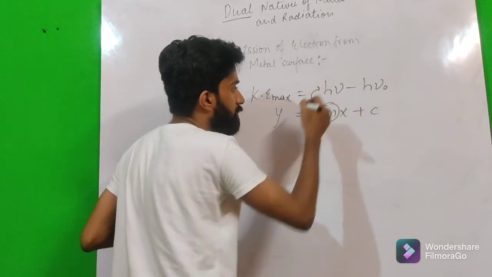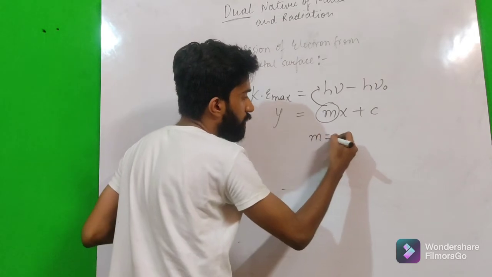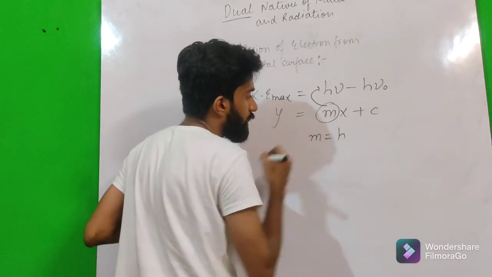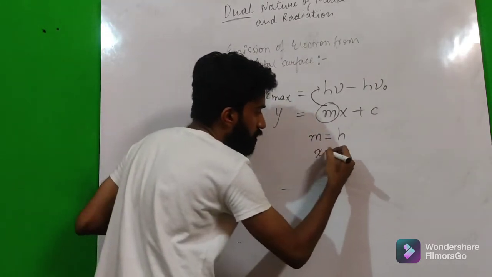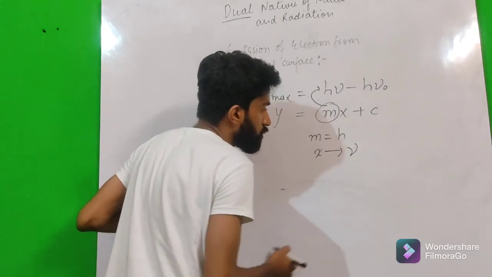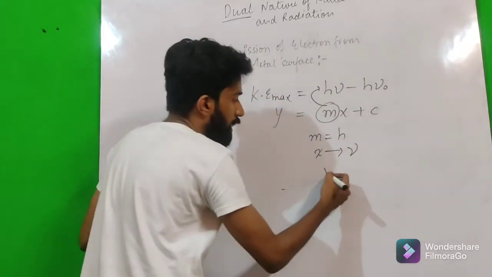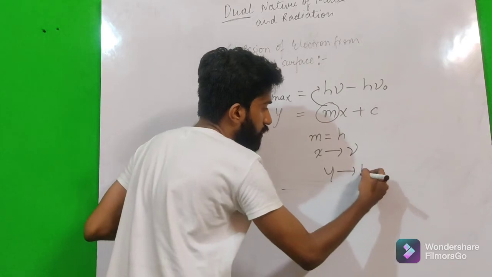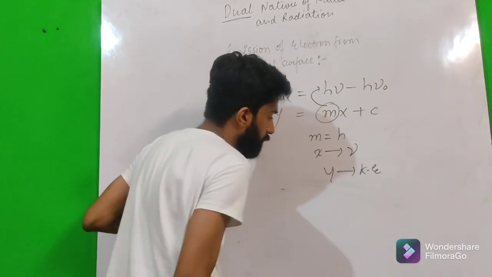From here we can see that the slope is equal to h, and in place of x we use nu, that is frequency, and in place of y we are using kinetic energy.